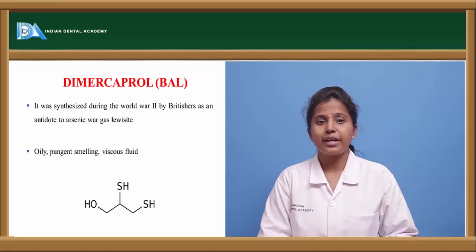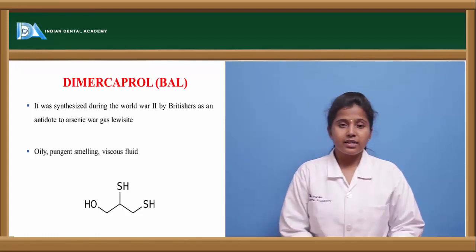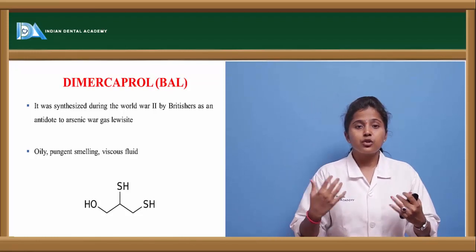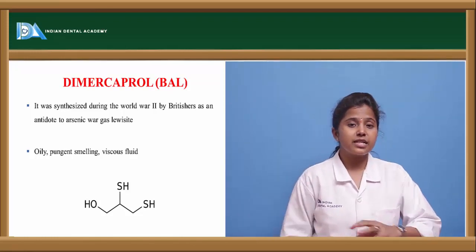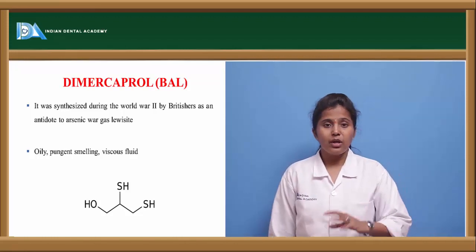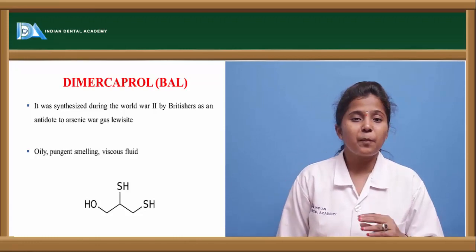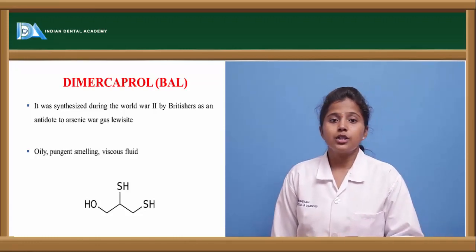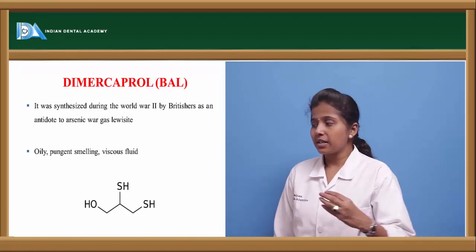The opponents may release arsenic gas, which is called lewisite. This lewisite is an arsenic poisoning gas if it is released. So in order to protect themselves from that arsenic poisoning, the British synthesized the compound called dimercaprol. Dimercaprol is oily in nature and has a pungent, strong bad odor. It is a viscous fluid.